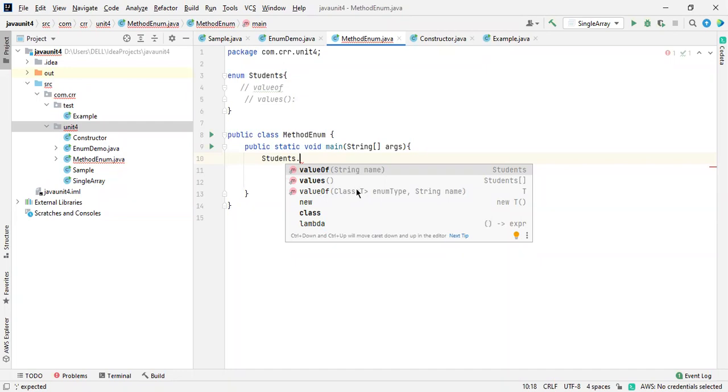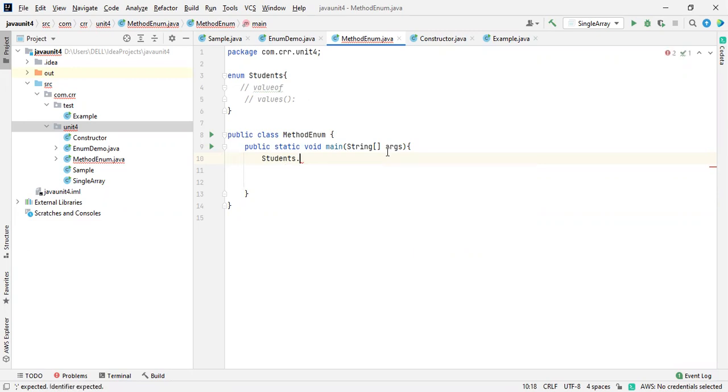So valueOf is for another enumerated type. There was one more enumeration, like a college consisting of students or branches. So based on that, we are going to retrieve that information and the name of the particular element. I don't want to mention that because they didn't mention it in your syllabus. There is no need to bother about that. So I just want to delete this. So next one,